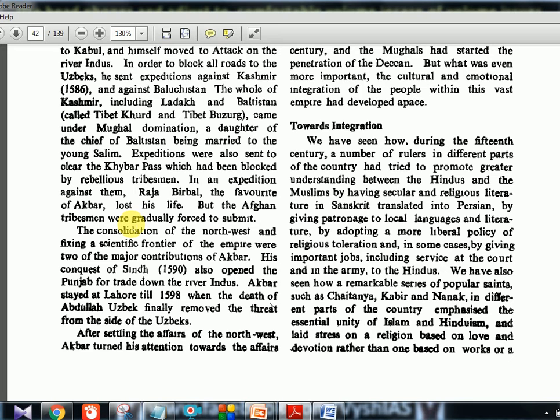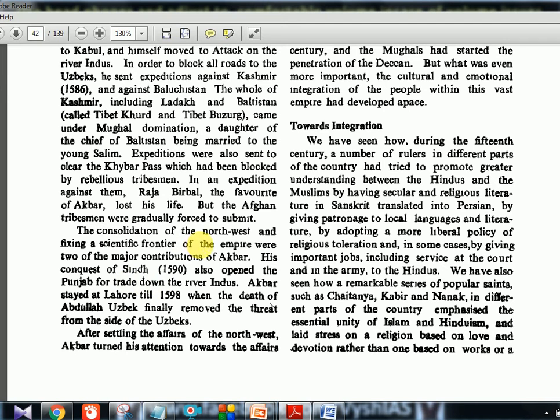The consolidation of the northwest and the fixing of a scientific frontier of the empire were two of the major contributions of Akbar. So these are two important contributions of Akbar in terms of his expansion policies. One is the consolidation of the northwest; you saw how everybody was contained. Another is forming a scientific frontier, a kind of proper border, showing to what extent the Mughal empire extended.